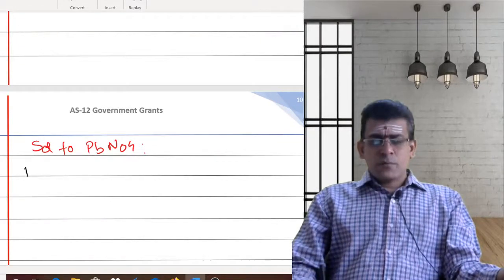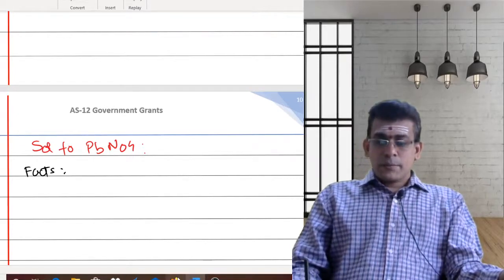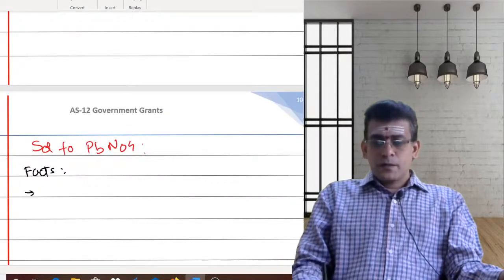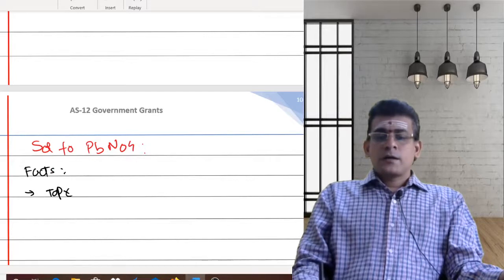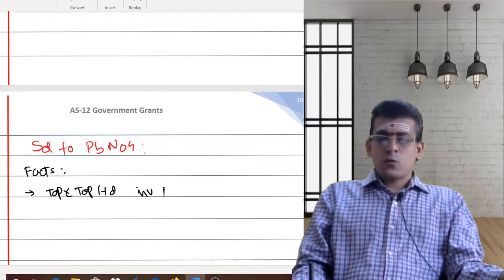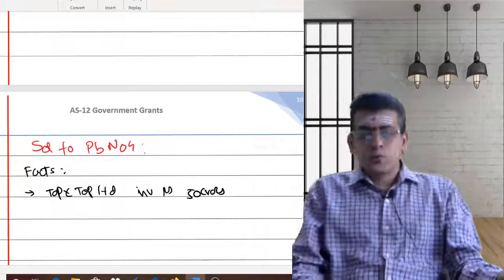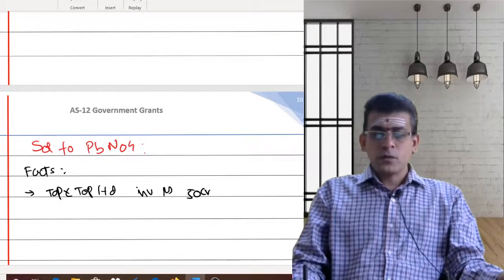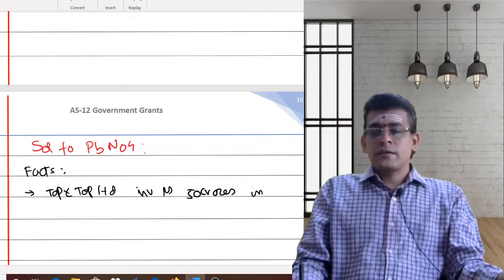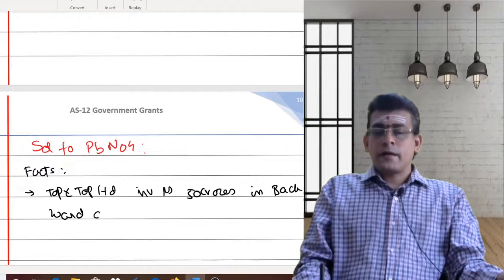So same as usual, put it as facts. What are the facts? Is the company name given? Top and Top Limited. So now let us consider here: Top and Top Limited invested rupees 50 crores in a backward area.